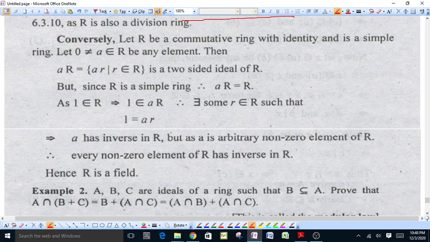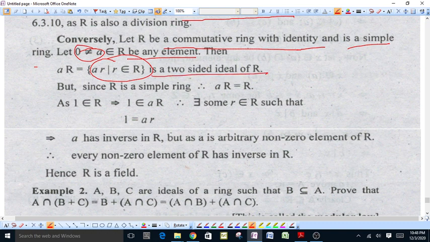Write its converse. Suppose R is a commutative ring with identity and is a simple ring, and 0 is not equal to a, an element of the ring. Then aR is equal to the set of elements of the type ar such that r belongs to the ring. This will be an ideal of R. But R is a simple ring, therefore aR is equal to R. Any left ideal is equal to R.